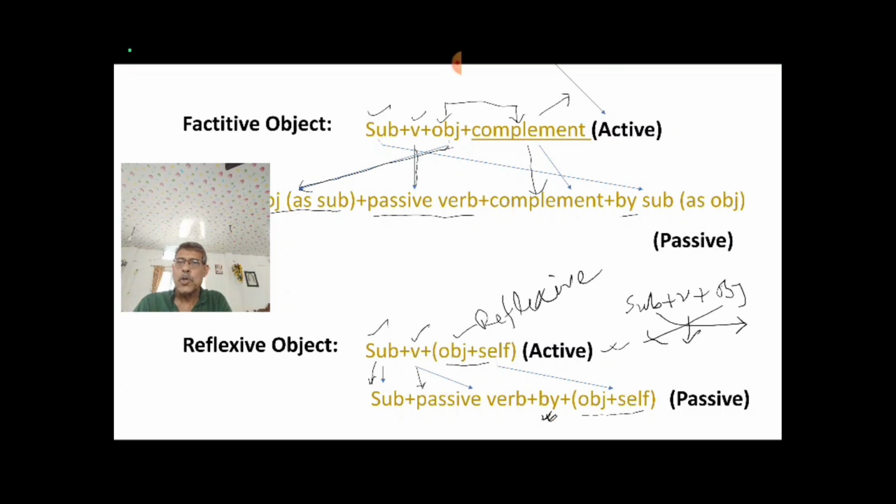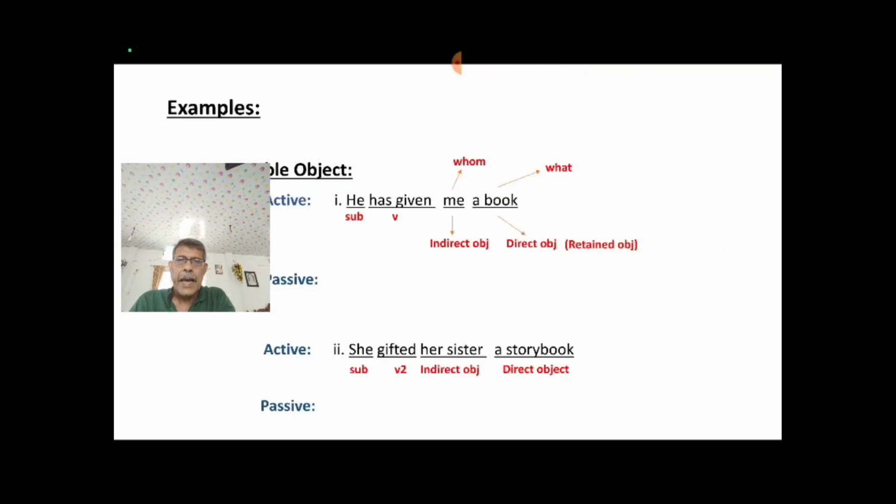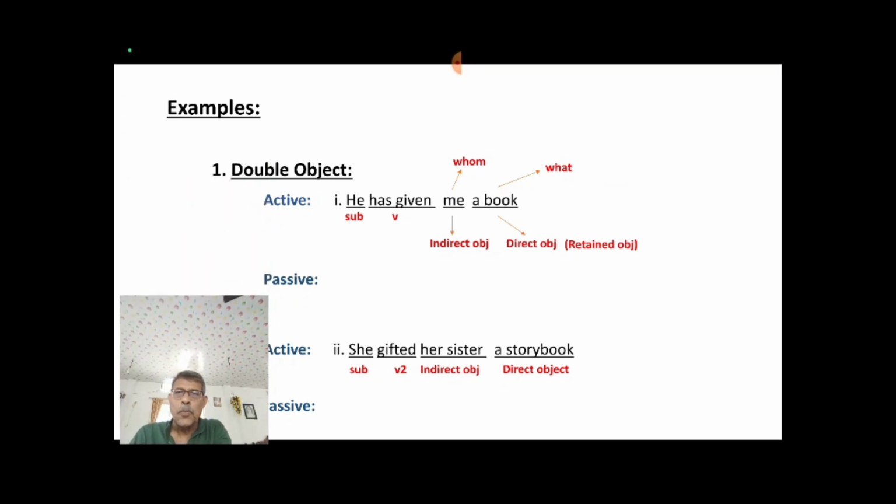Okay, now I am showing some examples to clear the idea so far I told you, isn't it? Now you see, here you see double object. These are examples, mind it. I am clearing the idea. So far I have only told you the structure and the method. What is the structure of active in case of these three items I told you, and how you can make their passive, just the method I showed so far. Now I am clearing it with these examples.